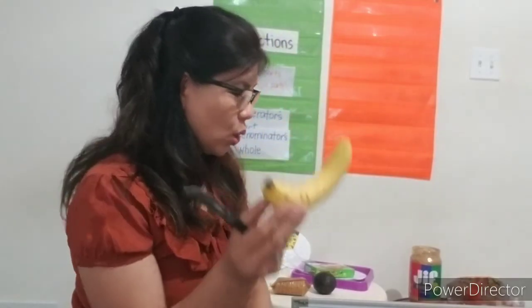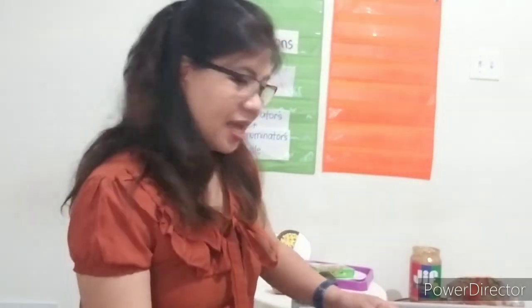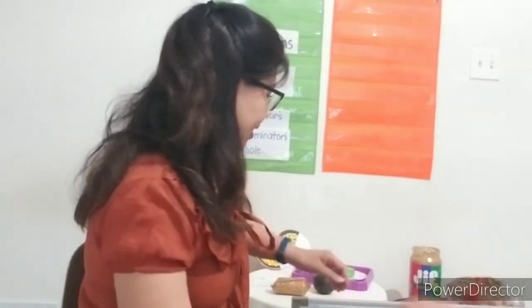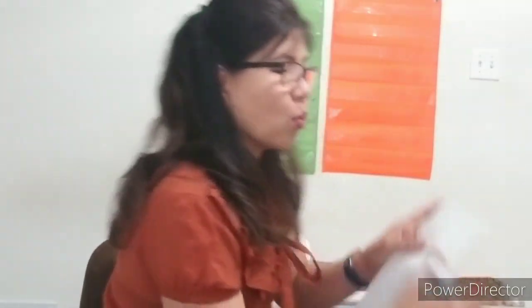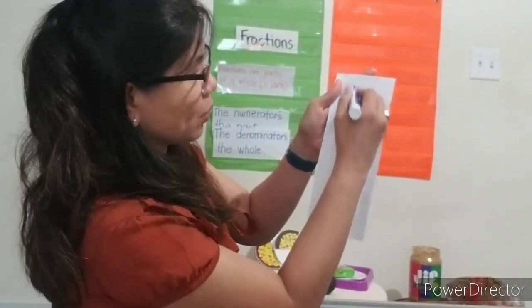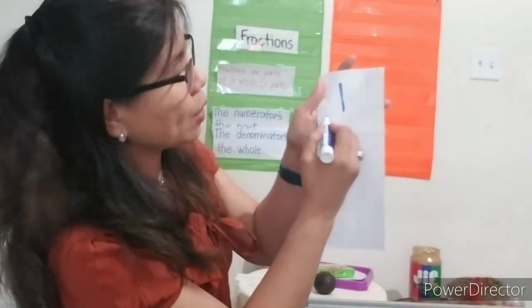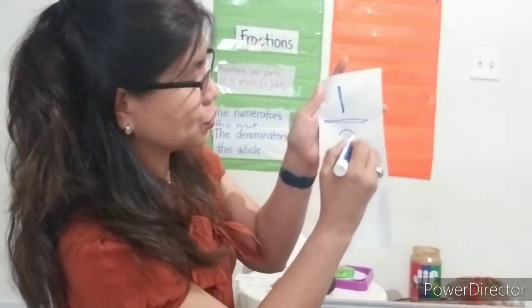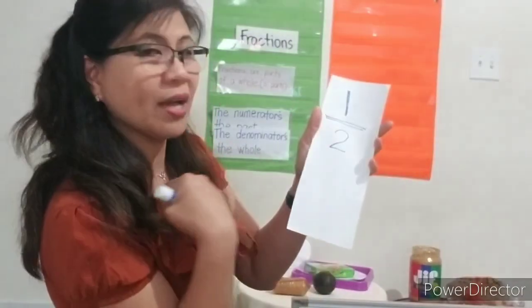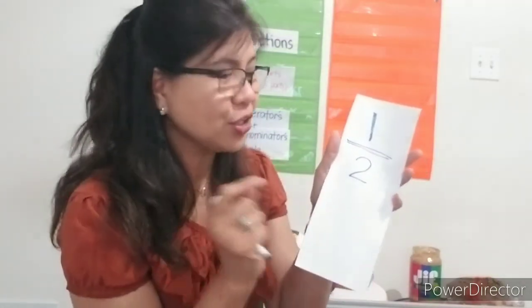Okay, 1 whole. I need my board. This is my 1 whole and I slice it into 2. Okay, my paper. This is my 1 whole banana, and I want to slice it into 2, because 1 for me and 1 for you.